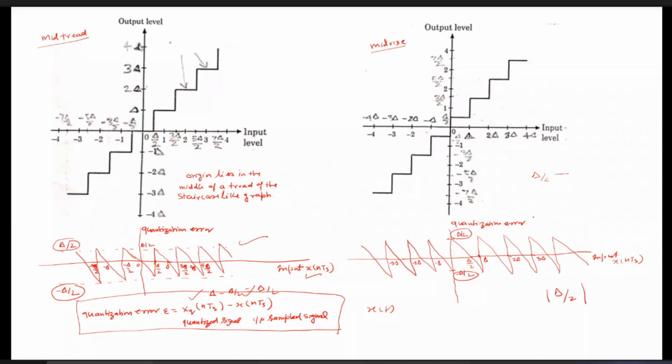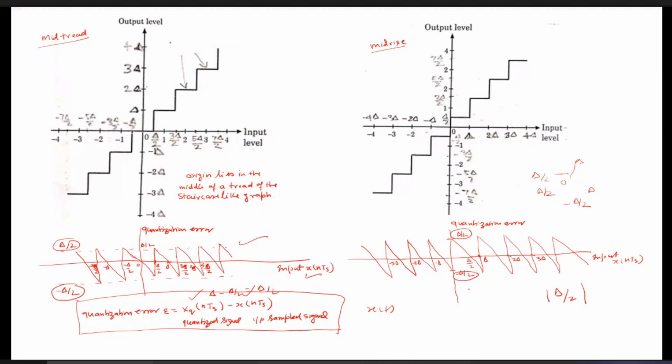But once our input goes more than delta by 2, the quantization error becomes negative. When the input is 0, our maximum quantization error will be delta by 2. And once our input becomes delta, the quantization error becomes minus delta by 2. That's why the quantization error in this case also varies between delta by 2 and minus delta by 2.